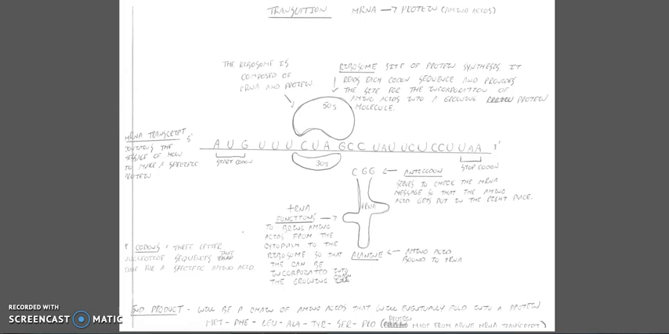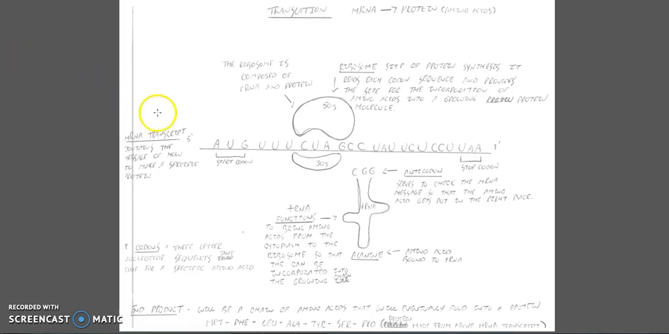In prokaryotic ribosomes, the large subunit is 50S in size, and the small subunit is 30S in size. These subunits come together to make a 70S ribosome. In eukaryotic ribosomes, the large subunit is 60S in size, and the small subunit is 40S in size, therefore coming together to make an 80S ribosome.